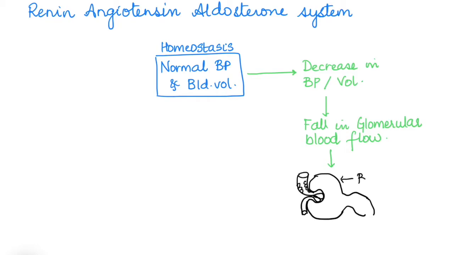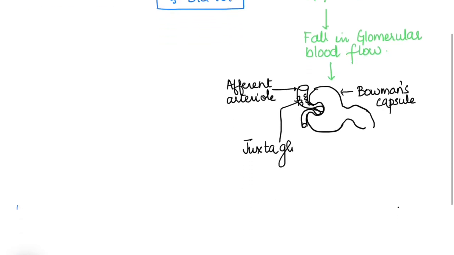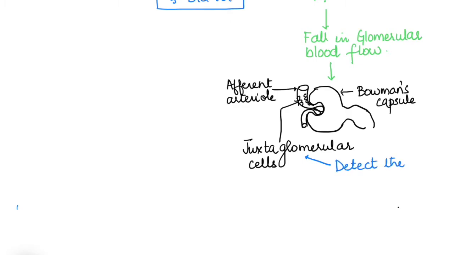Now here I have drawn the structure of a Malpighian corpuscle. You can see the Bowman's capsule here and the efferent arteriole. So these specialized cells which detect the changes are located in the efferent arteriole and they are called the juxtaglomerular cells. So when there is a fall in the glomerular blood flow, it is detected by these juxtaglomerular cells.